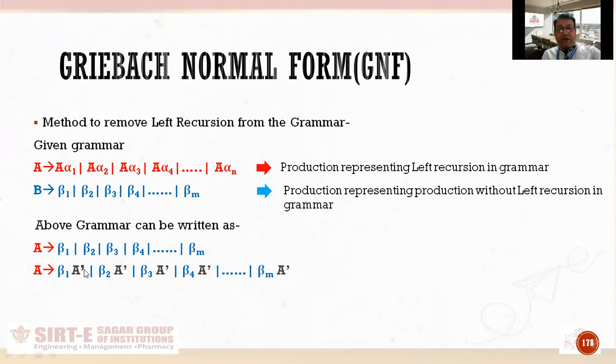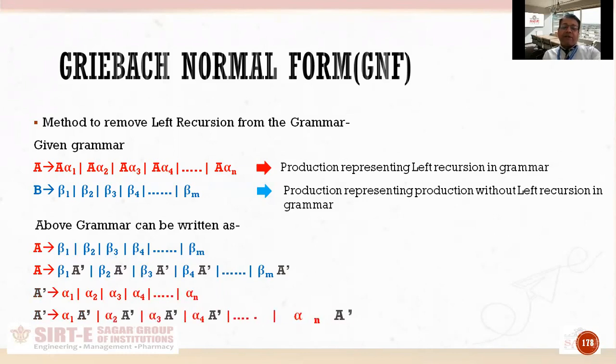Now, what is the value of A? So I will write beta 1 alone firstly, and then beta 1 with the new variable. Similarly, the definition of A dash will be written, in which I will write alpha 1 alone first, and then alpha 1 will be written with the new variable. So an easy way to memorize this formula is that we have to write beta alone, and then beta with the new variable, and then alpha alone, then alpha with the new variable. In this way, we can remove the left recursion of the above given grammar.